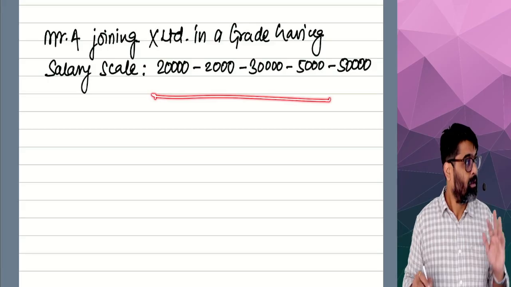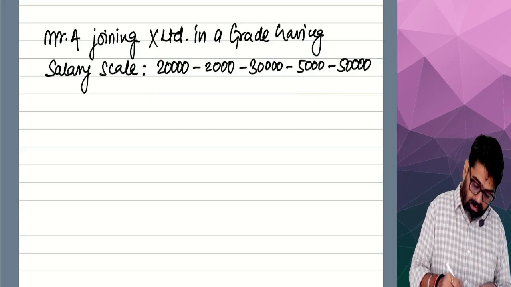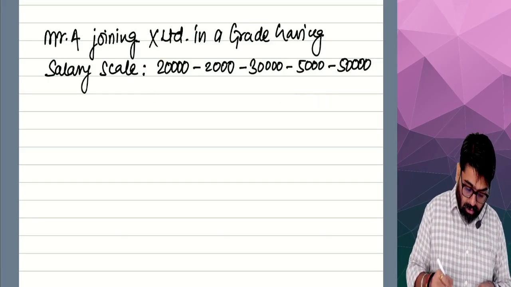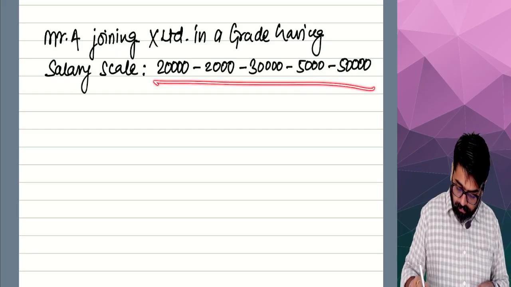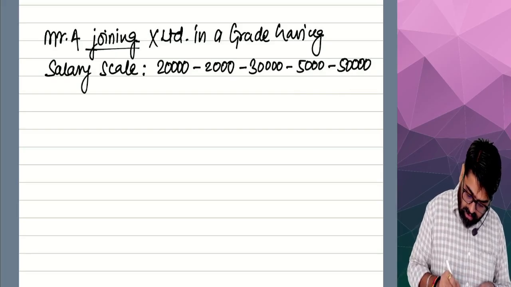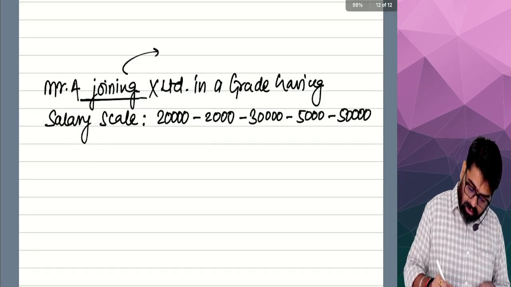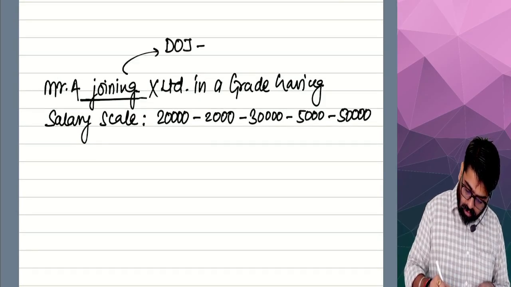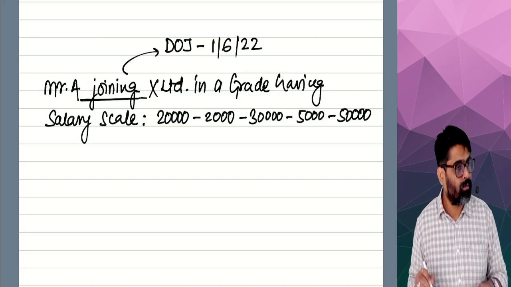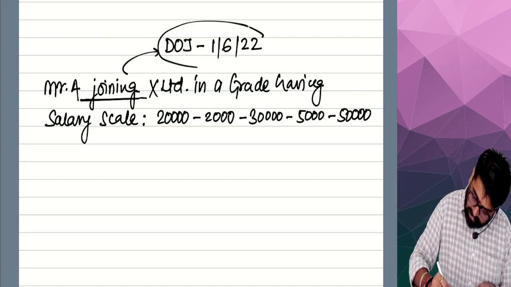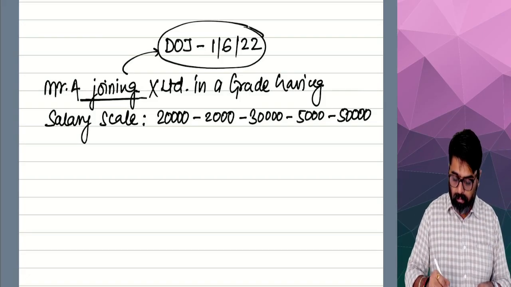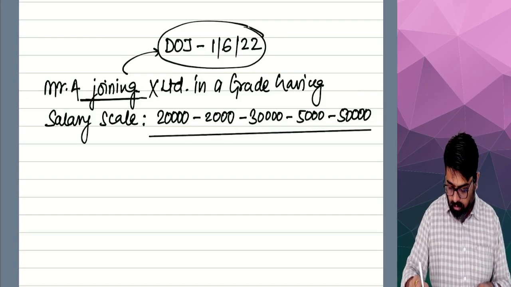Getting my point? So now tell me, did you understand the meaning of this scale? Now in this they are saying that Mr. A joined X Limited. Okay, no? So the date of joining was 1st of June 2022. On this date, he joined the company in this scale.